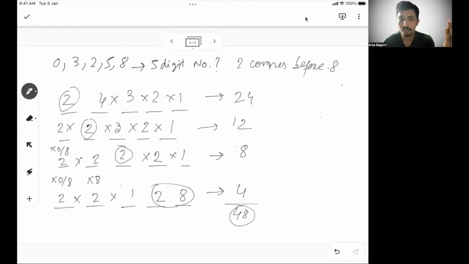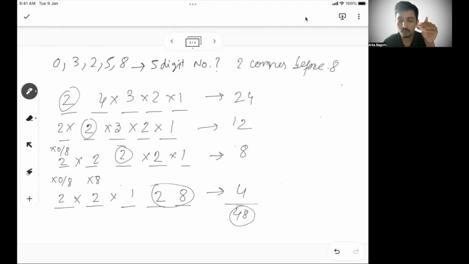Then you see how many 5-digit numbers you can make with that constraint. Similarly, 2 in the third place, the first place cannot have 0 and 8, and the second place cannot have 8. With this constraint, how many 5-digit numbers? Then 2 in the fourth place, you know the last number has to be 8. So the first 3 numbers can be filled in how many ways? So this is the step-by-step approach, and with the constraint, what I'm teaching you is how to form the number of numbers that is possible with certain constraints given.